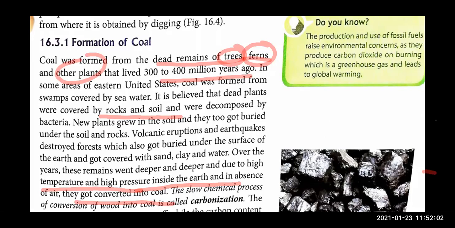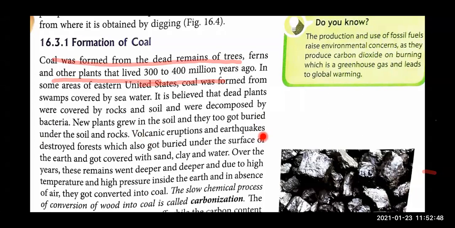But let's read it, no problem, right? So let's start. Coal was formed from the dead remains of trees, ferns, and other plants that lived 300 to 400 million years ago. In some areas of the United States, coal was formed from swamps covered by sea water. It is believed that the dead plants were covered by rock and soil and were decomposed by bacteria. Bacteria broke the dead plants and animals into simpler forms. New plants grew in the soil and they also got buried under the soil and rock. New plants grew, they also got buried.